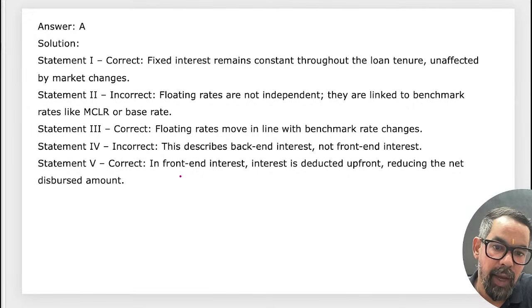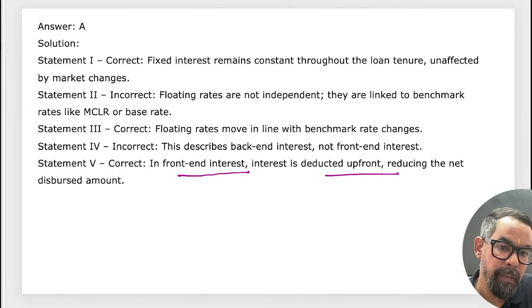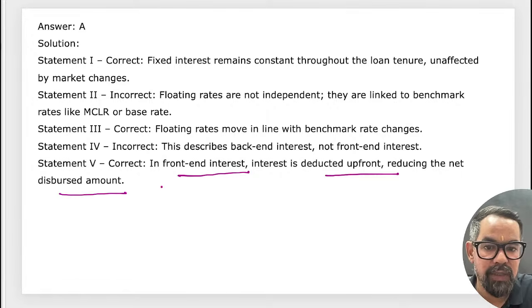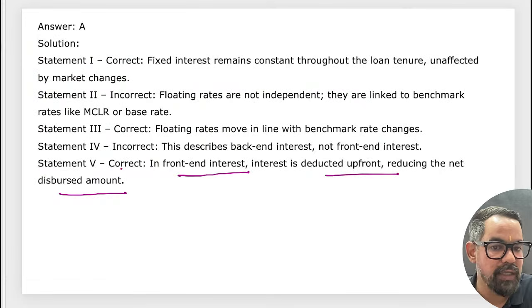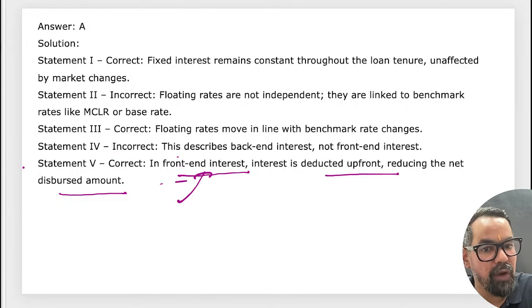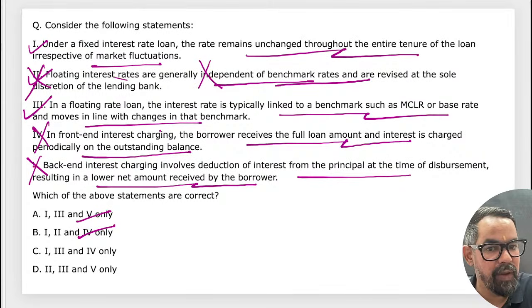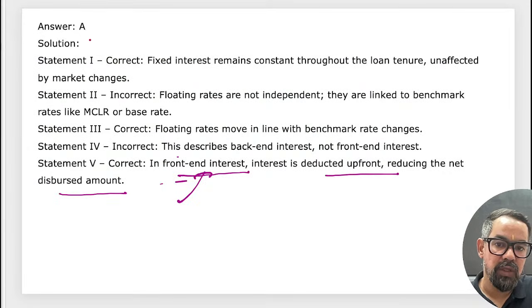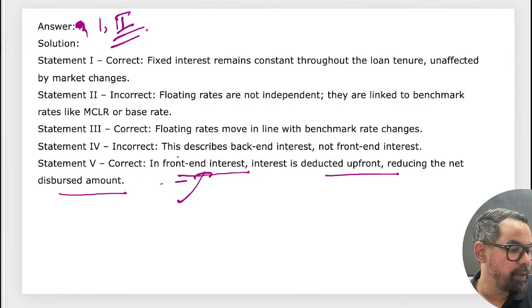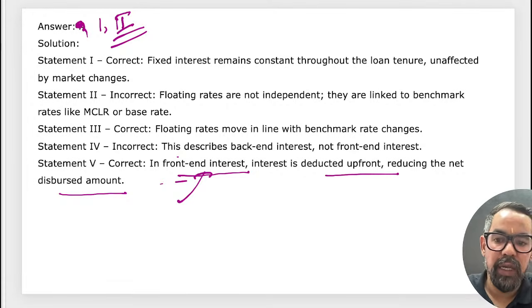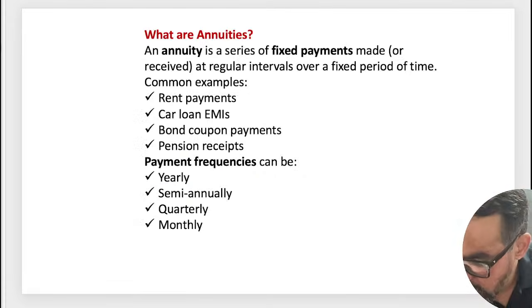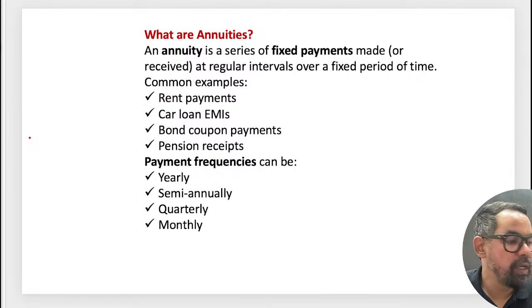In front end, interest is deducted upfront, reducing the net disbursement, but here the statement is something else. Okay? The statement is something else in that particular case. So this statement is not part of that one question. Yes, so this is also wrong. 1 and 2 only will be the right answer for this one. Santosh sir? Sure. Next one. Okay, now next one we have annuities.